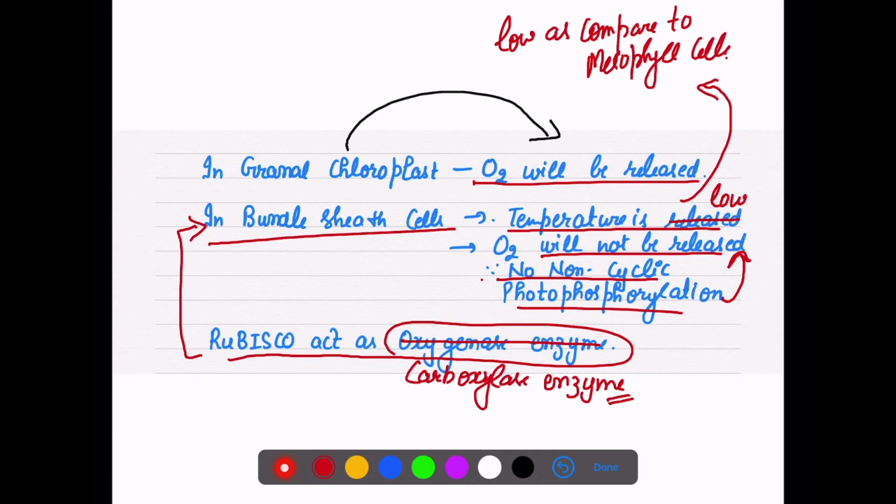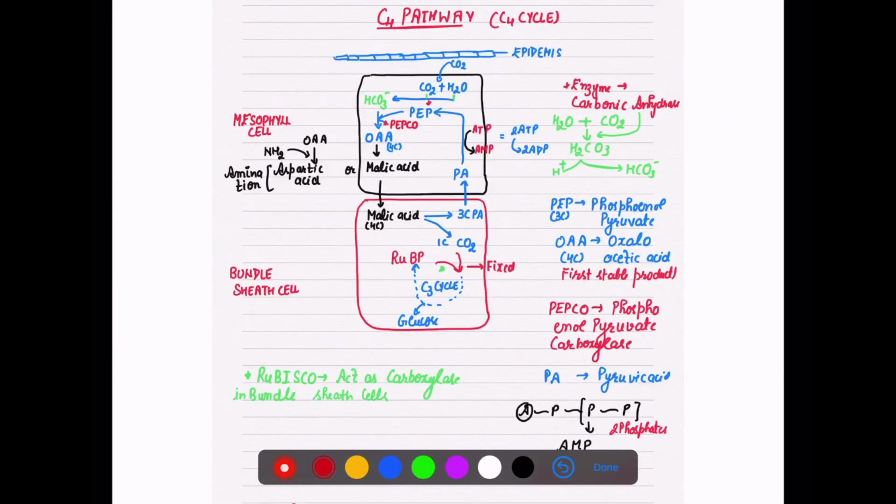in the bundle sheath cell. Now let's look into the pathway, the C4 pathway, which is known as the C4 cycle. So this is our outermost layer, that is the epidermis.